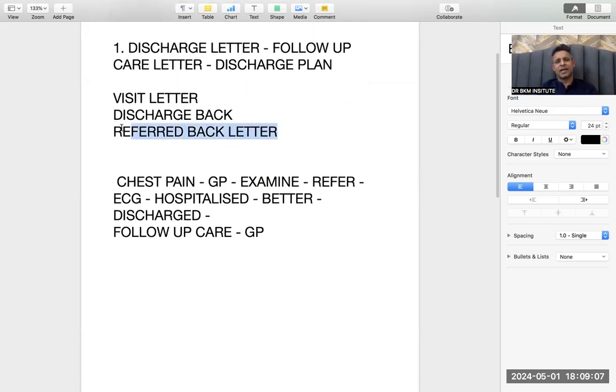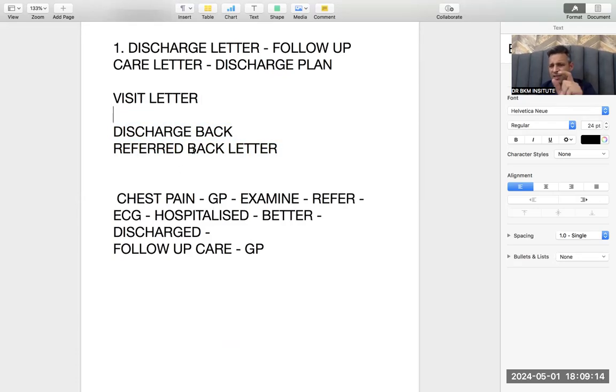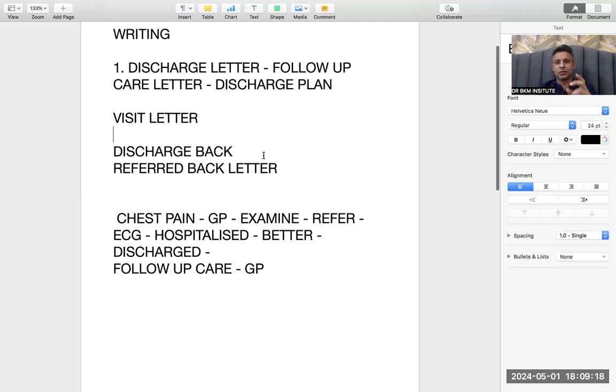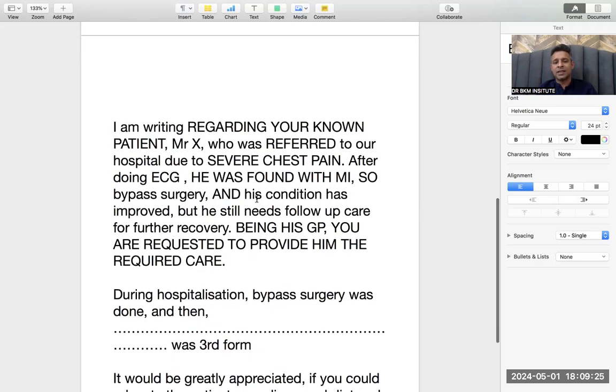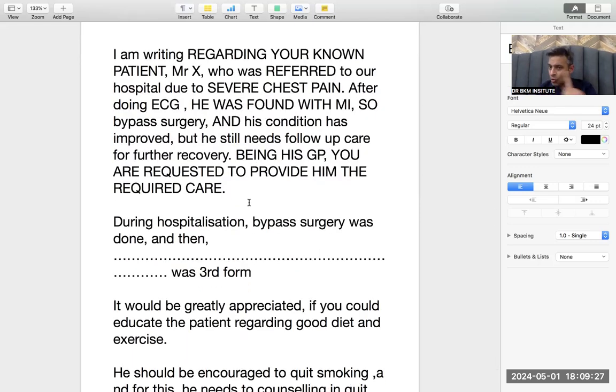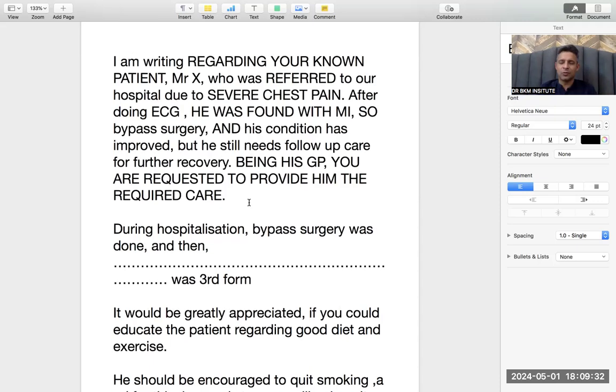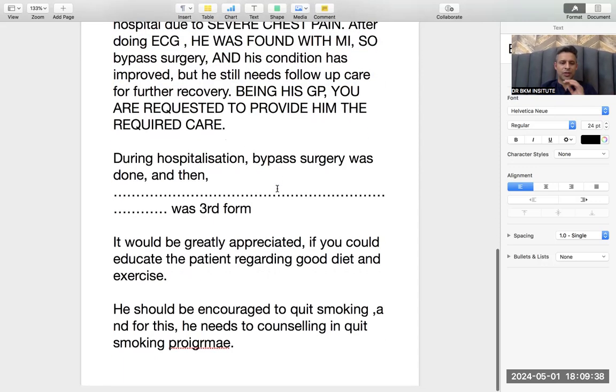This is also a referred back letter. So both the letters are equally same, but I will not confuse you at the moment by splitting. These two letters are little different, but I am not doing it at the moment, just not to make you confused. So the first letter we have covered is the discharge letter, simple. The second letter we have covered is the referred back letter. In this, social history and medical history is not written. That is the main thing, because the GP already knows about it. First paragraph would be like this. I have explained you thoroughly.